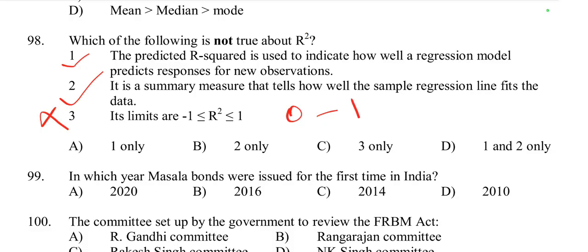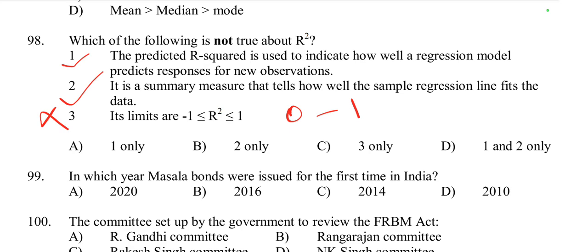So option 3 is incorrect, because the coefficient of determination R square measures the proportion of the variance in the dependent variable that is predictable from the independent variables. Its value ranges from 0 to 1, and a negative value for R square is not possible in a standard regression setting. Although adjusted R square can be negative in certain cases, R square cannot be negative.